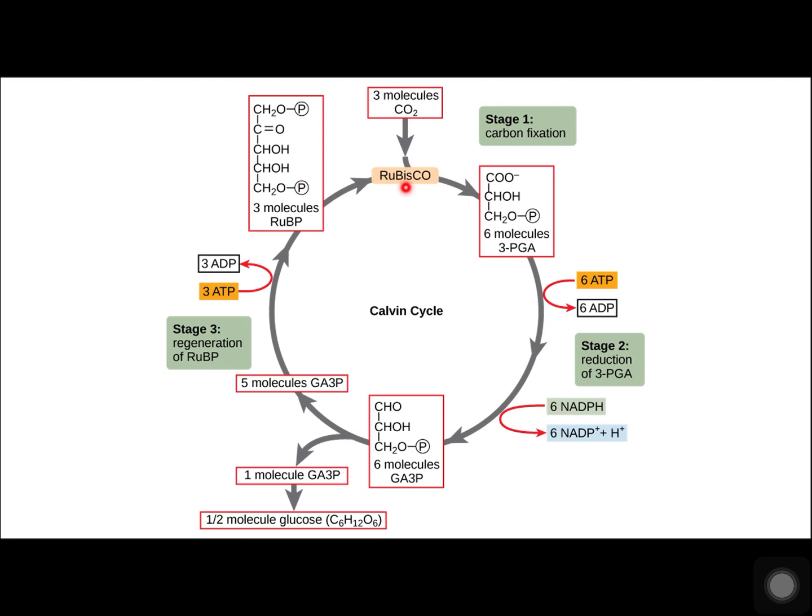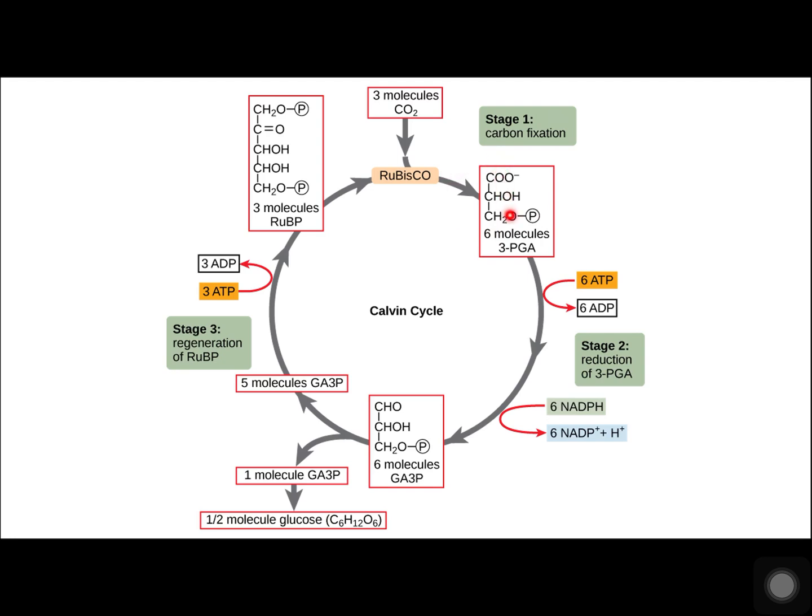Rubisco, or ribulose bisphosphate carboxylase, catalyzes a reaction between carbon dioxide and RuBP. For each carbon dioxide molecule that reacts with one RuBP, 2 molecules of another compound, 3-PGA or phosphoglyceric acid, are formed. PGA has 3 carbons and 1 phosphate.